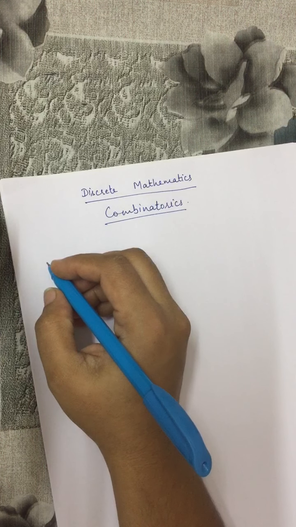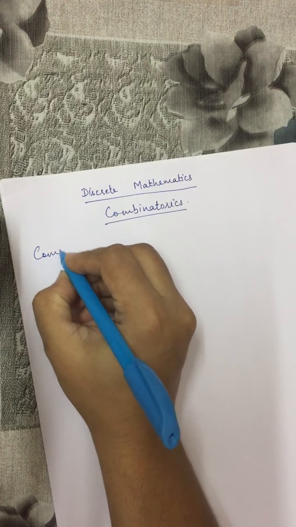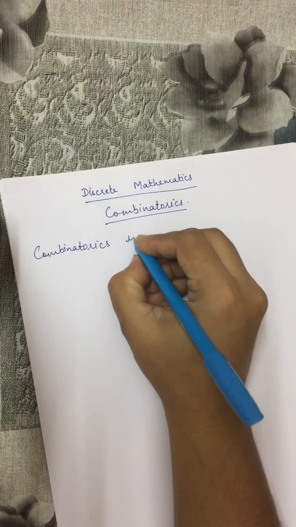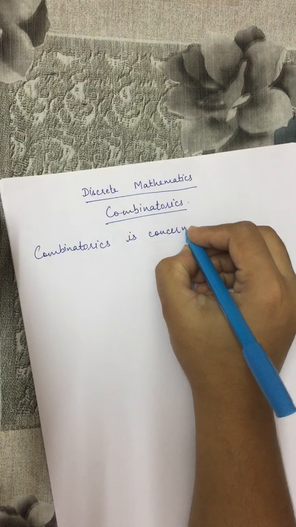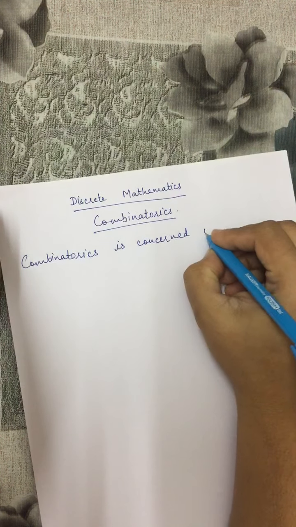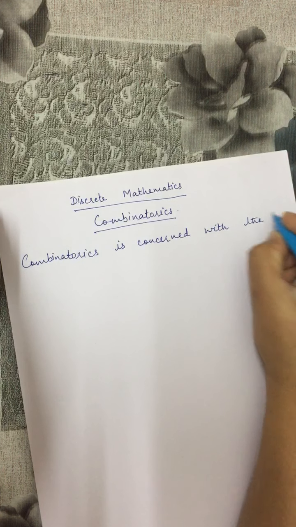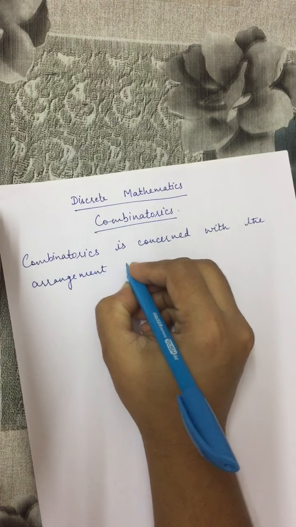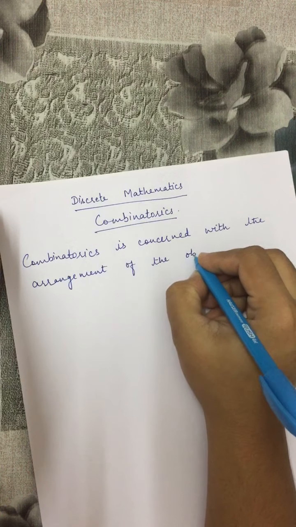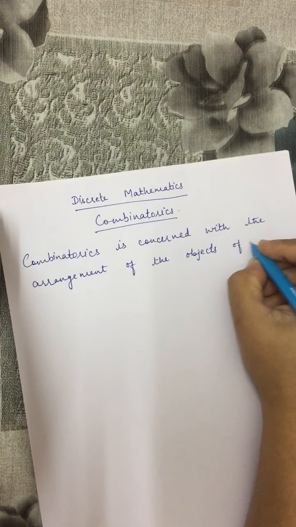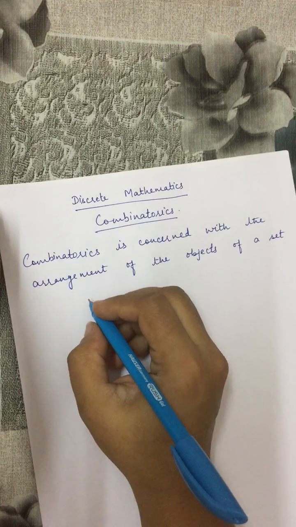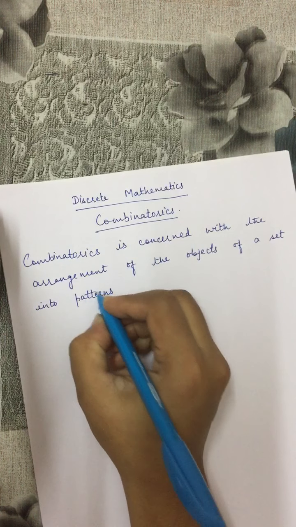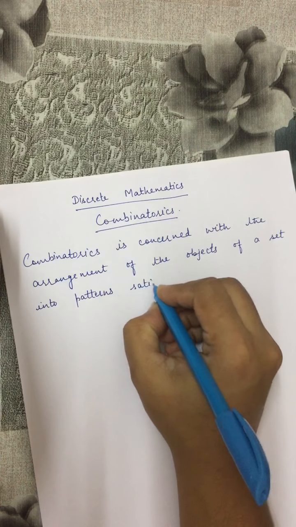So firstly I write: combinatorics is concerned with the arrangement of the objects of a set into some patterns which satisfy some specific rules.